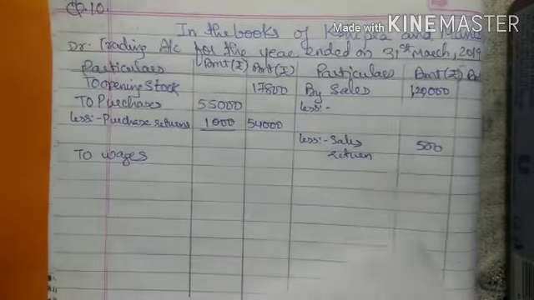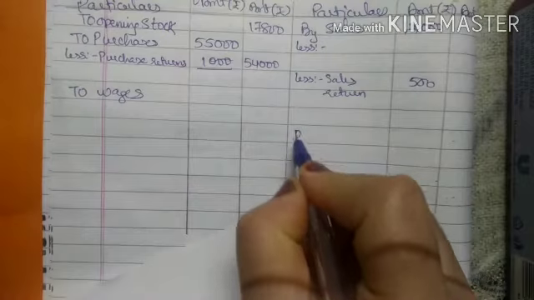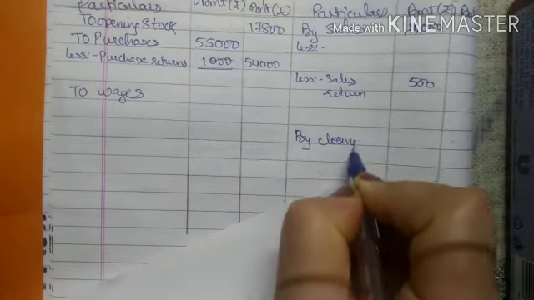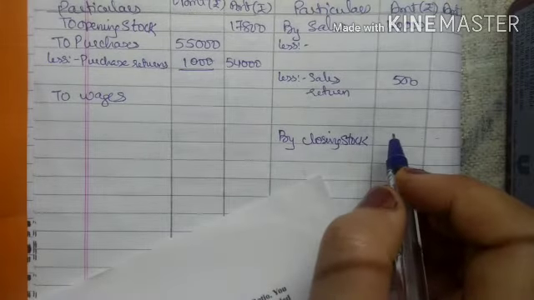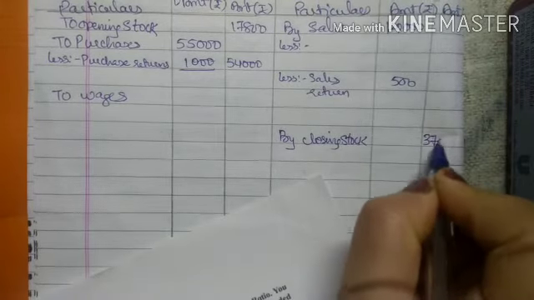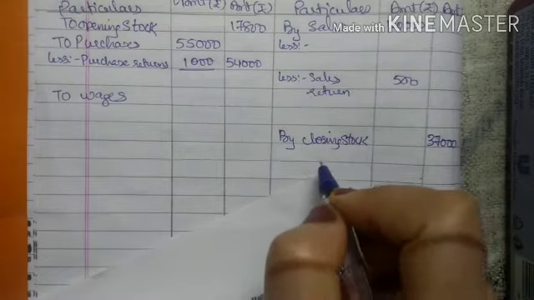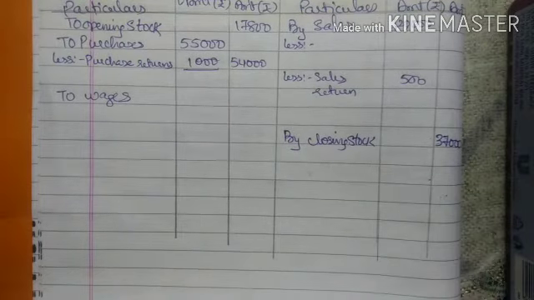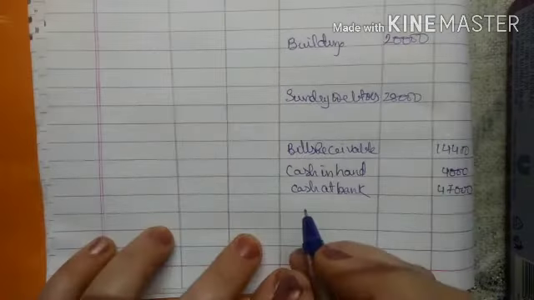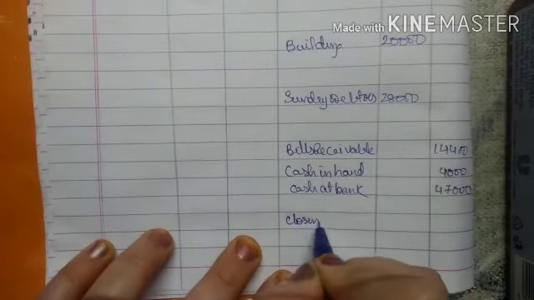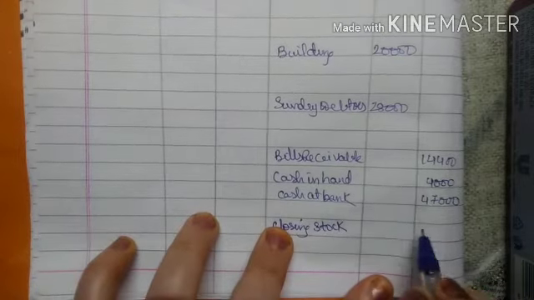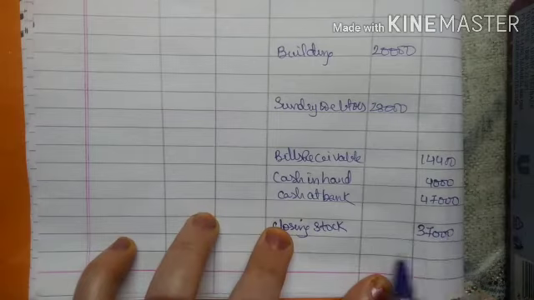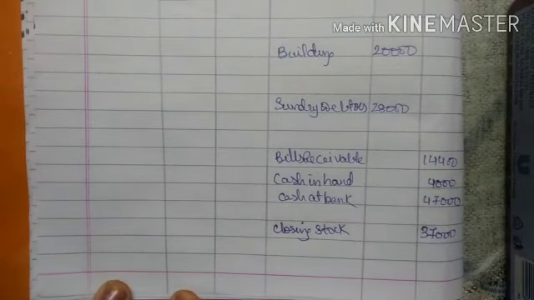First I will write here in the trading account, by closing stock, and the amount is 37,000 directly in the outer column, and the second effect is in the balance sheet. So in the balance sheet I will write here closing stock, outer column 37,000.